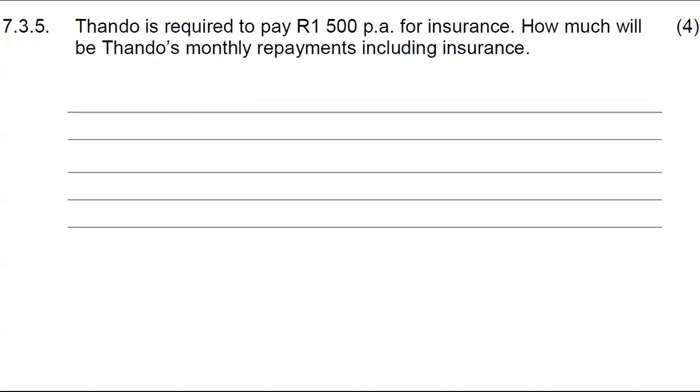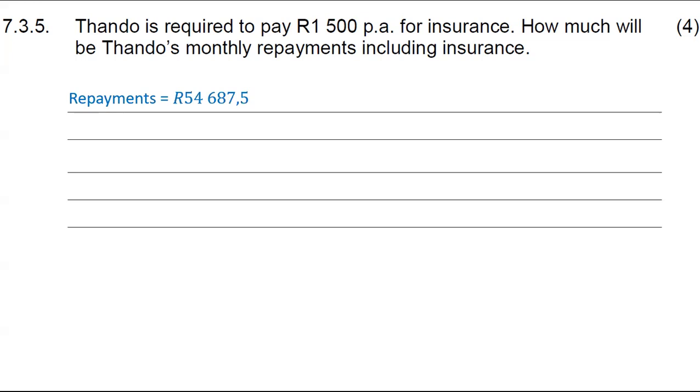The next question, which is 7.3.5, Tando is required to pay 1,500 per annum, highlight per annum, for insurance. How much will be Tando's monthly repayments, including insurance? So we know the monthly repayments at the moment amount to 54,687.5. Tando will be required to pay 1,500 as insurance, and that will be per annum.